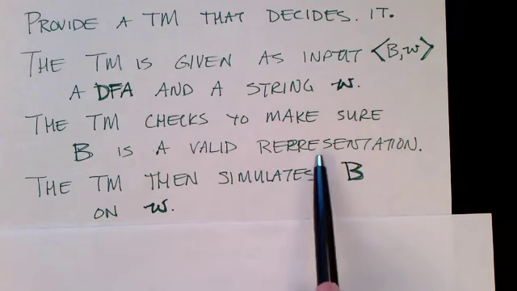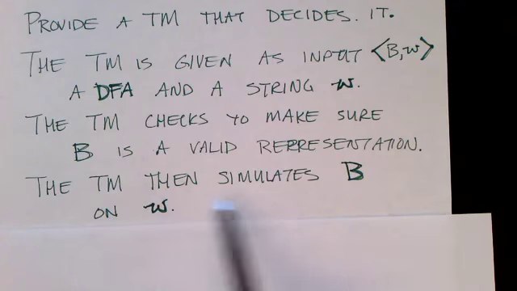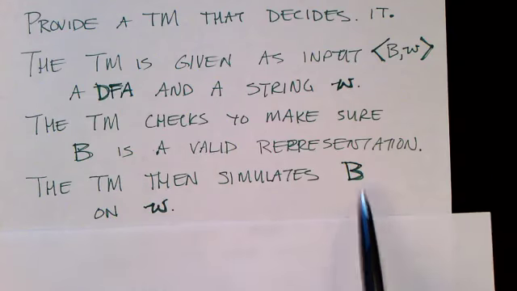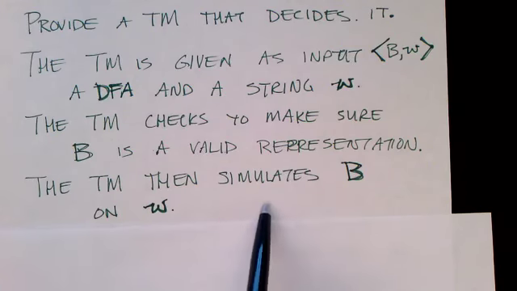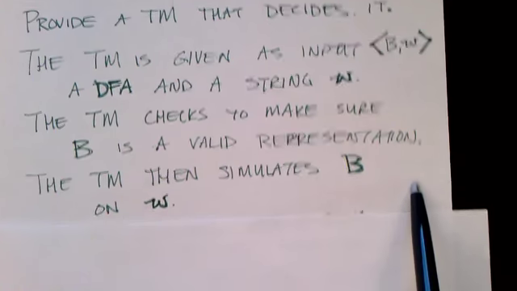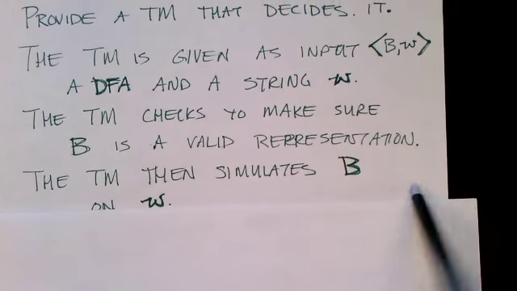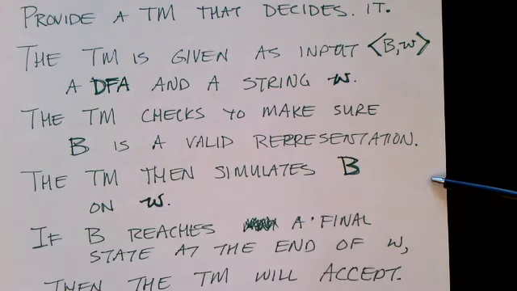But if it is a valid representation, then the next thing our Turing machine does is to simulate that machine on W. And we know how to simulate finite state machines. We've described how they work quite precisely. And given a string, we will go through the string, and in linear time, based on the length of the string, we will determine whether that string is accepted or not by that finite state machine.